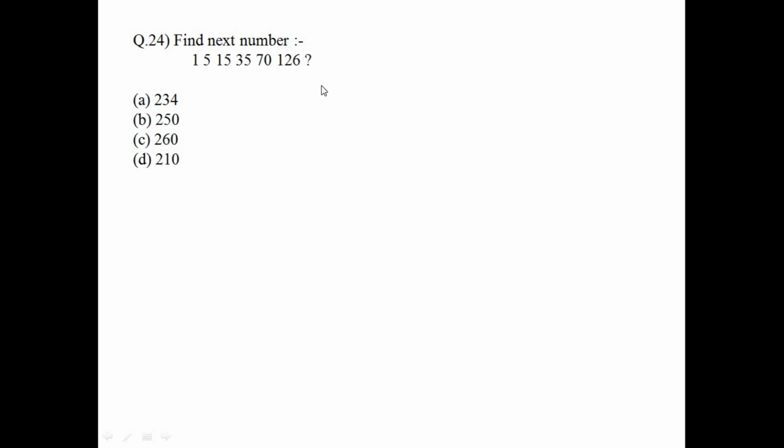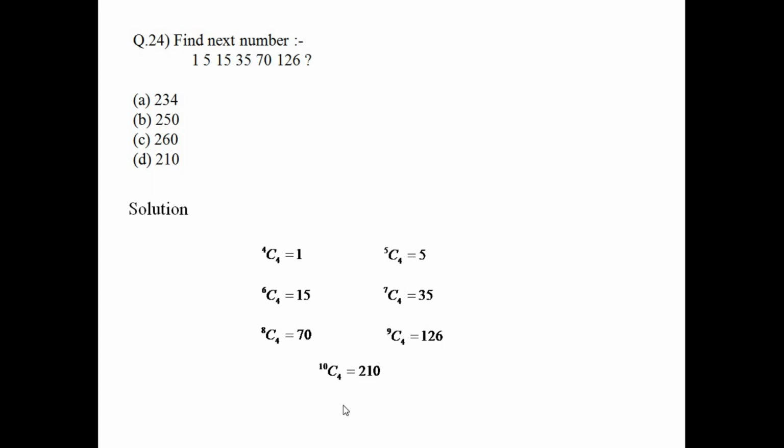What is the next number? Okay, so just see that 1 is nothing but 4C4, 5 is nothing but 5C4, 15 is nothing but 6C4, like that 7C4 is 35, 8C4 is 70, 9C4 is 126, so this 10C4 is 210, which makes option D the answer.